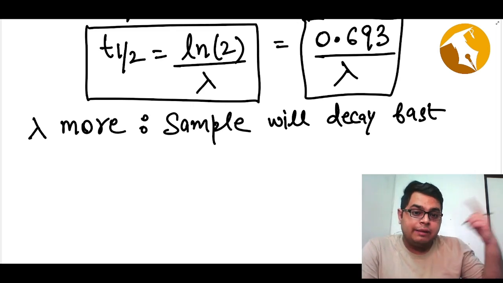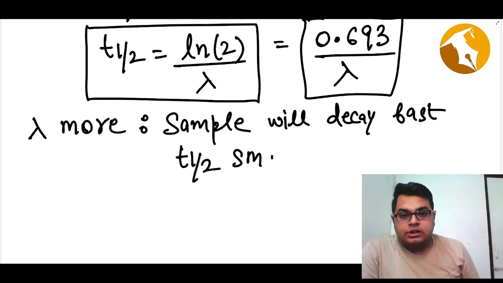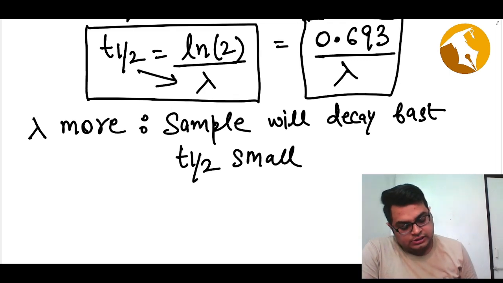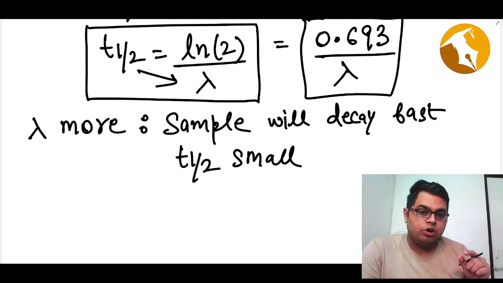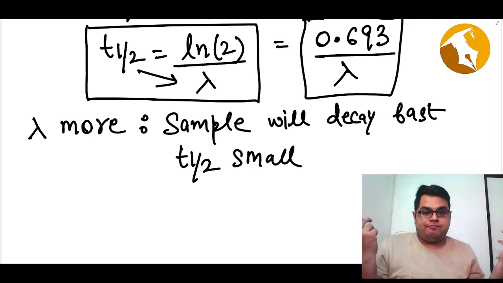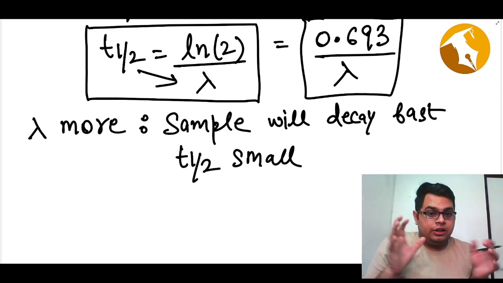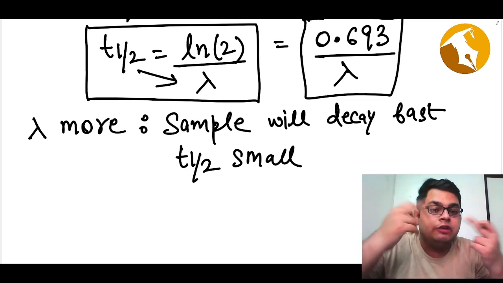Why? Because if lambda is more, then t half is small, since there is an inverse dependence. T half is small means in less amount of time your sample will become half. If in a small amount of time your sample is becoming half, it means your sample is decaying very fast.